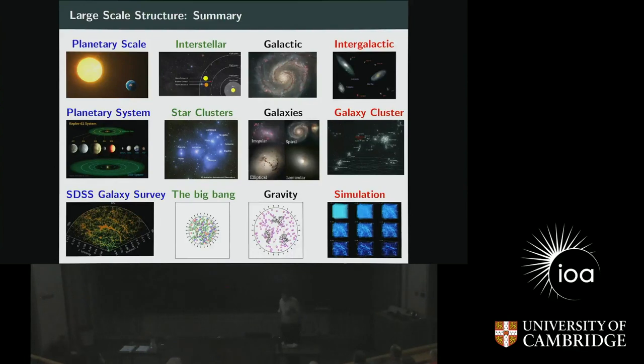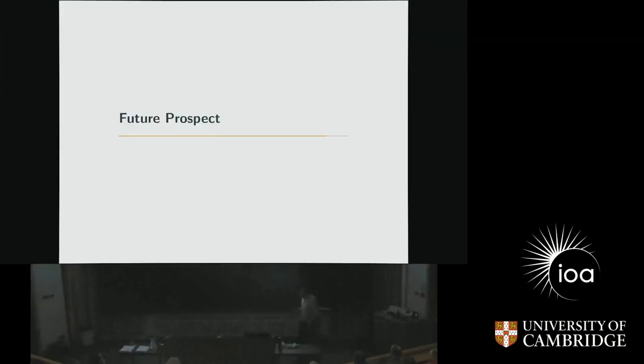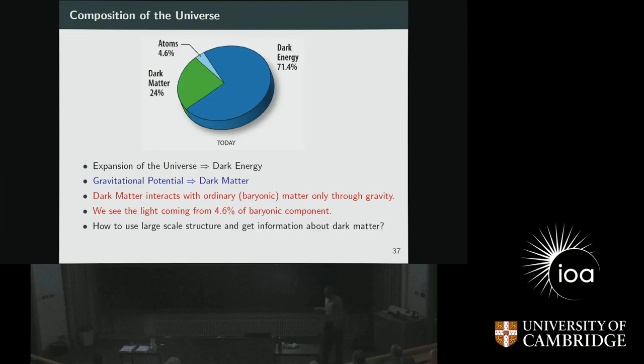And this is what I'm going to talk about in the next maybe 5-10 minutes or so, which is future prospects. What we can learn from these large-scale structures, the galaxies that we see, so many galaxies. So we know that the composition of the universe: I talked about the universe is expanding, but I never explained why it is expanding. And one of the reasons that we think today is the dark energy that is responsible for the expansion of the universe. And this constitutes around 70% of the universe.